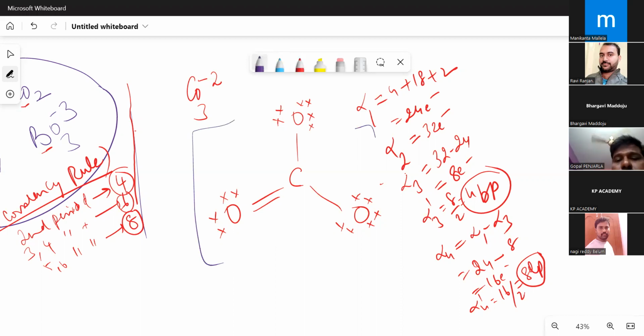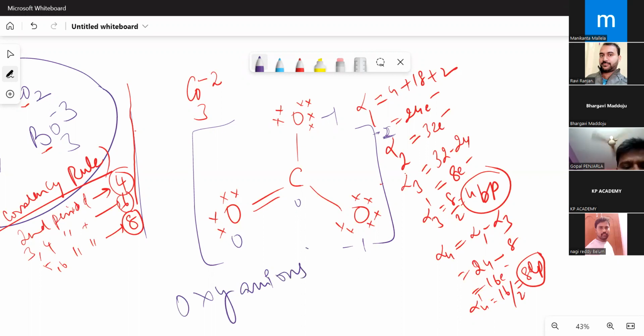Now, what is the charge present on this species? The charge present on this species is -2, right? Now, what are the formal charges? 0, -1, -1. The sum of the formal charges 0, -1 and -1 gives rise to the -2. And these are called oxyanions. Oxyanions are called acid radicals. Okay.